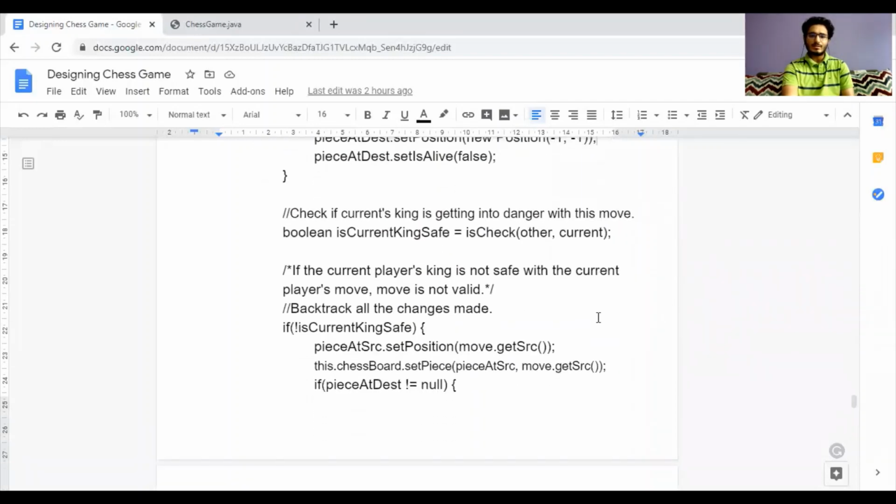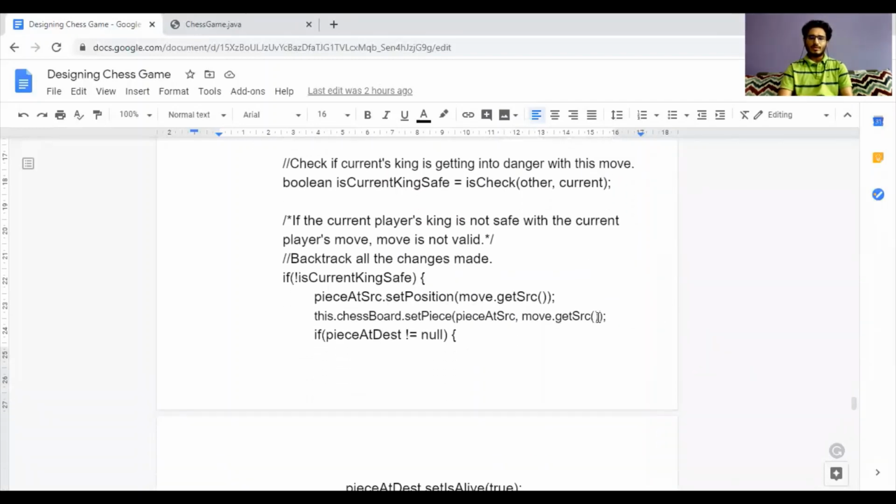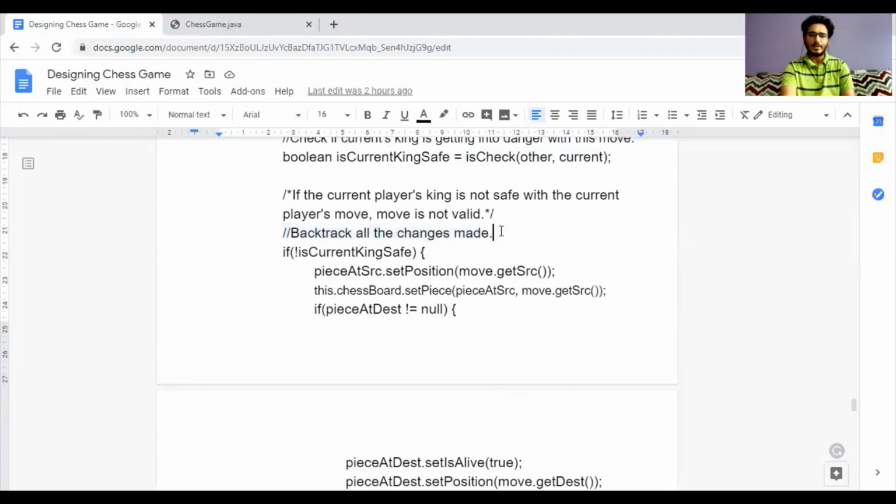Now the last condition which we needed to check, which we talked about before, is that if by moving the current piece the king is in threat, that is the player's king is dying or the player is getting checked by performing its own move, then the move is also not allowed. So that is what we are doing using the isCheck function. In the isCheck function we are checking if the other player is checking the current player, and if that is so we will backtrack all our changes. So we have backtracked all the changes made before.